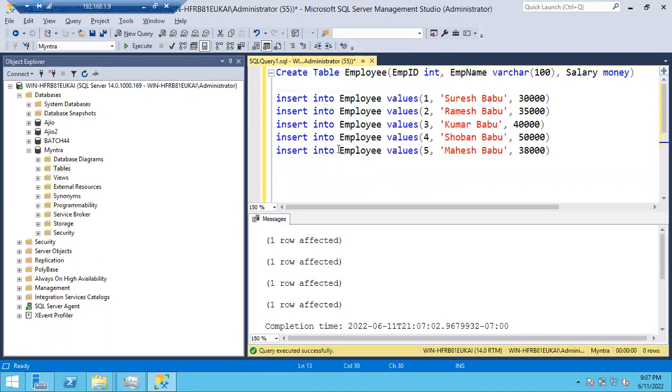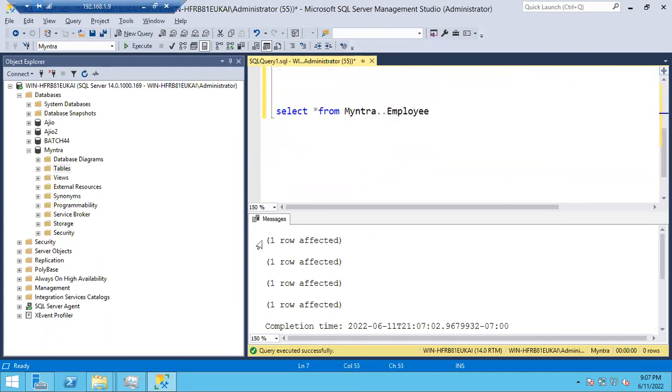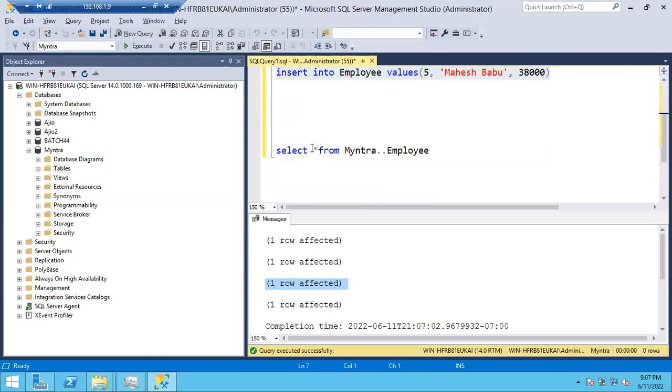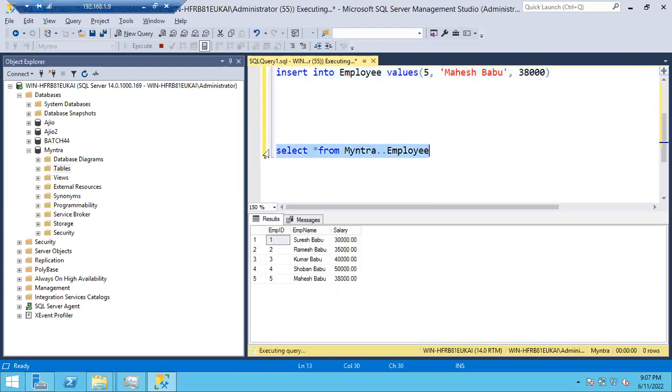5. Okay, how many rows you executed, that many times you will get one row affected, one row affected, one row affected, like that. Means 4 times you executed this insert query, right? So 4 rows plus last record is 1 record. Total 5 records you can see. And if you see here, you can see like this.